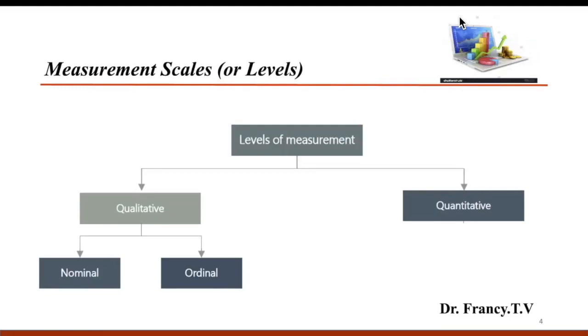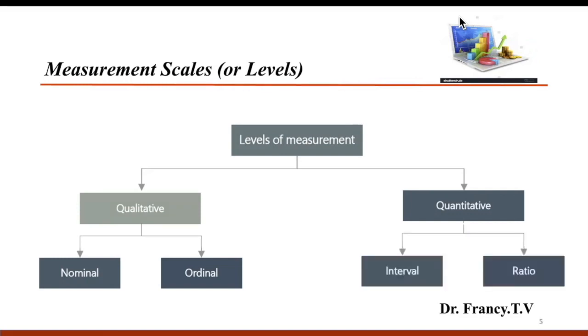If the data generated by a variable represent distinct categories without any inherent order, the measurement level is nominal. On the other hand, if the data generated by a variable represent categories that can be ordered according to some priority, the measurement scale is ordinal.